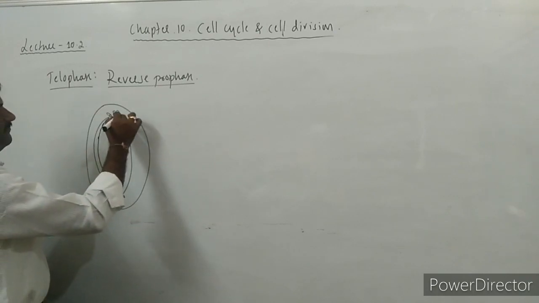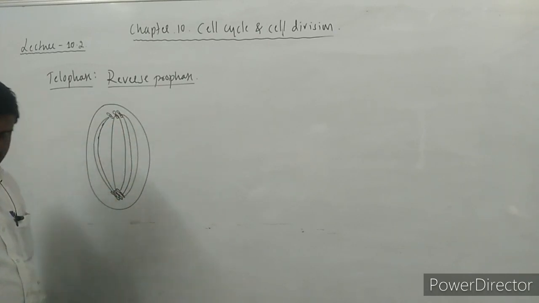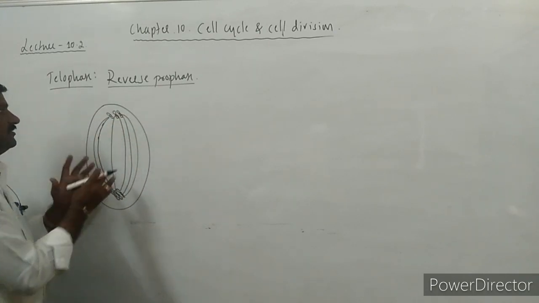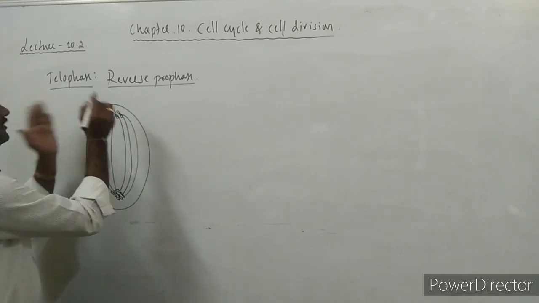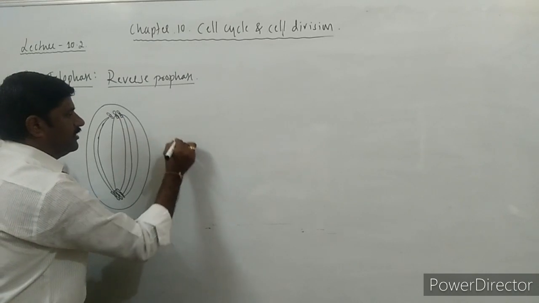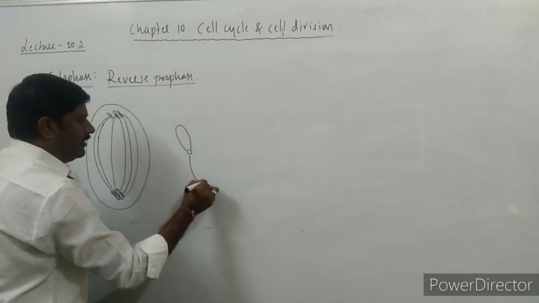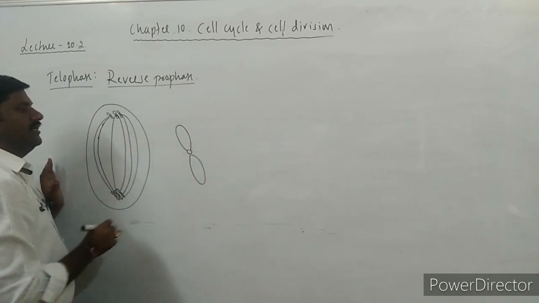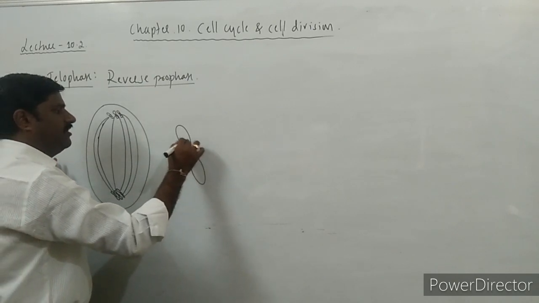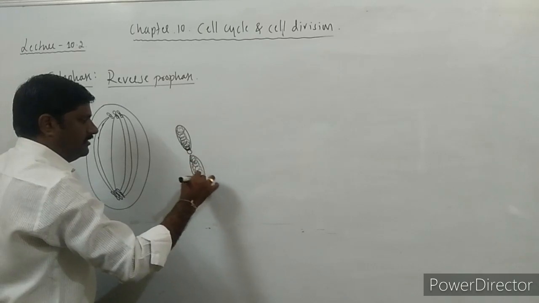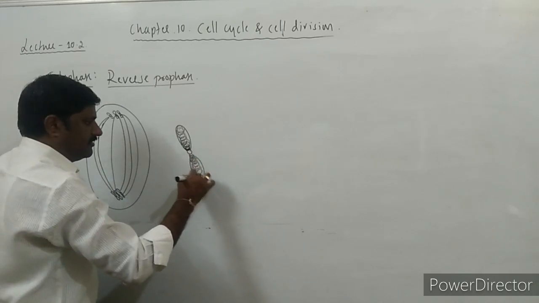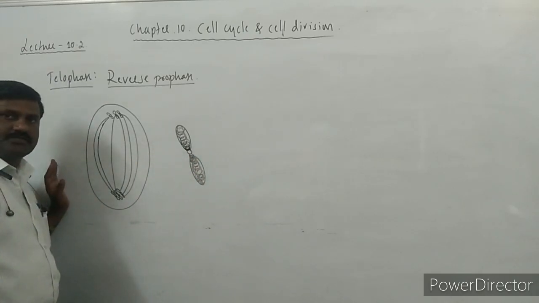So all the chromosomes have gathered at the respective poles, and if we draw one large chromosome over here, it is made up of chromatin material, that is nothing but DNA as well as proteins, highly coiled condensed structures.